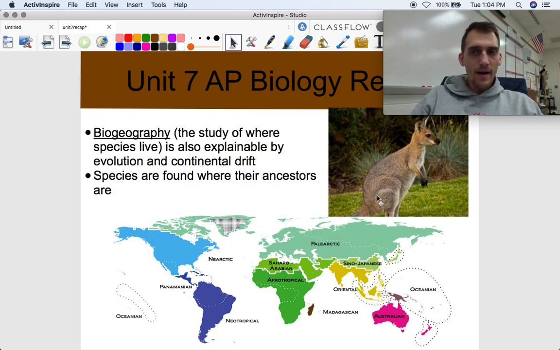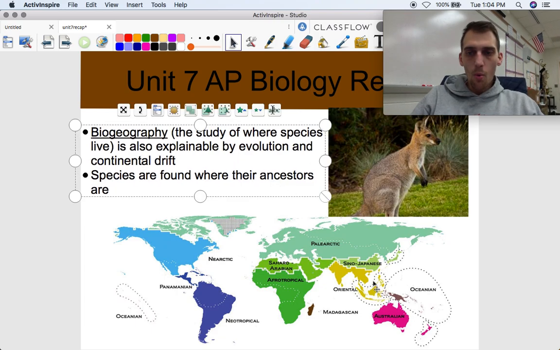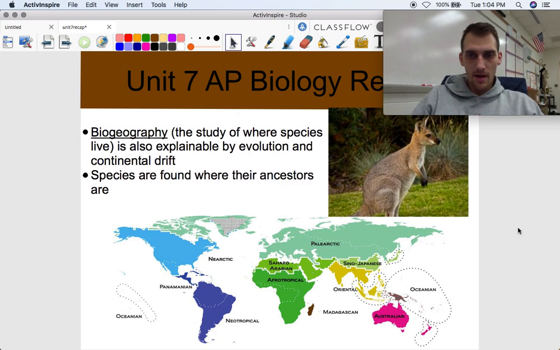A really good example of biogeography has to do with what's called the Wallace line. And the Wallace line is right over here. You can see my cursor. It's right over here between Australia and this oriental part of the, I think that's oriental biome. That's kind of an outdated word, though, so I don't want to use that too much. But anyway, what I'm trying to say is that mammal distribution is super different on this side of the line, the Australian side, and the Asian side of the line.